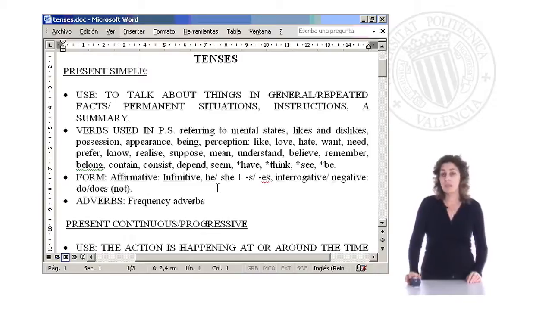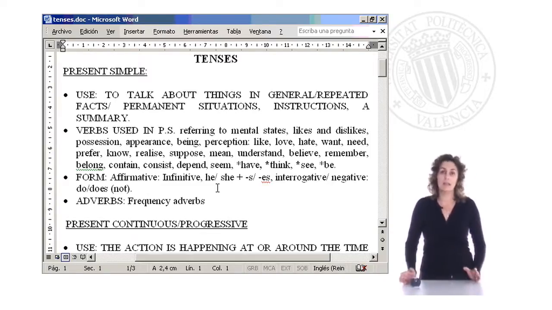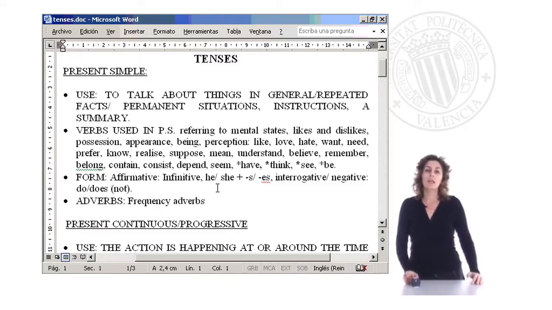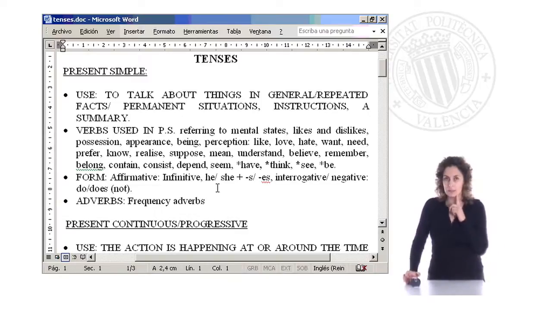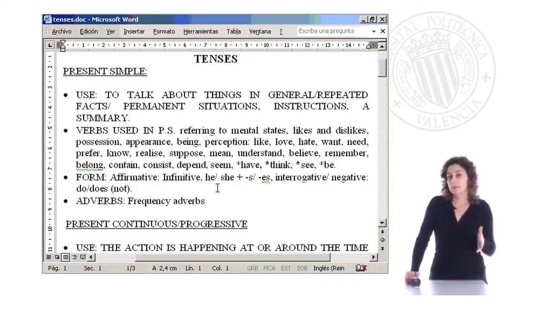Think is the same. Think is when you want to transmit that you believe. You say, I think this is right. This is present simple, because you want to express that you consider this is the right situation. But we can also say, wait a moment, I'm thinking, because I'm using my brain. See is similar to the ones that I explained before.